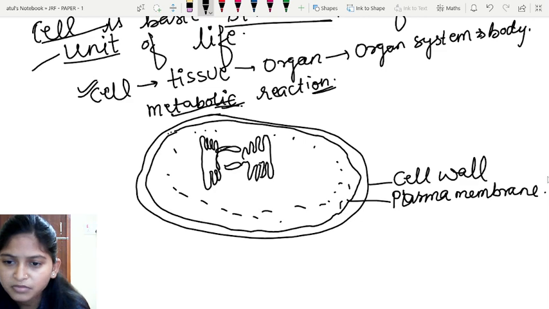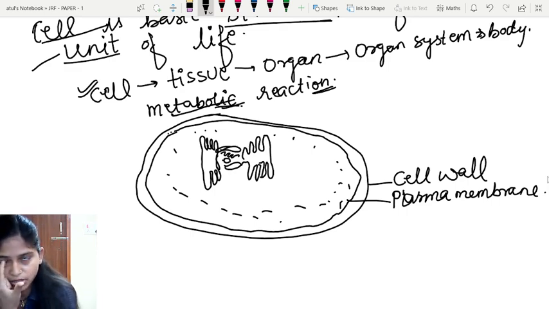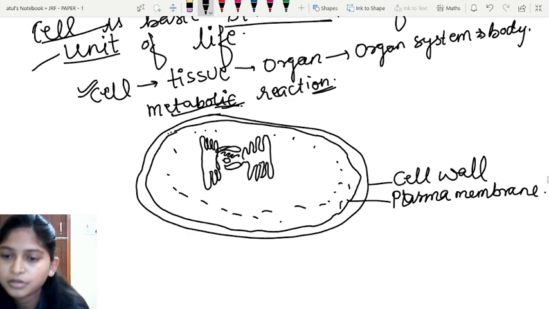The nucleus acts as the storehouse of genetic material. Within the nucleus there is a structure, the nucleolus. Basically, this appears as a hollow structure. So these are the nuclear pores where messenger RNA gets out of the nucleus into the cytoplasm.